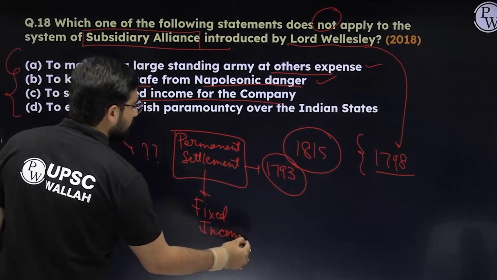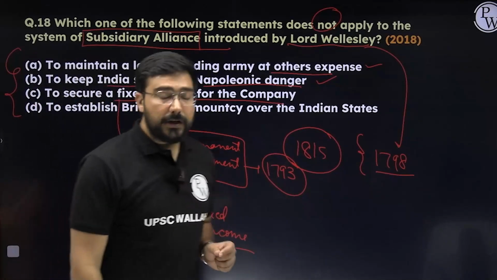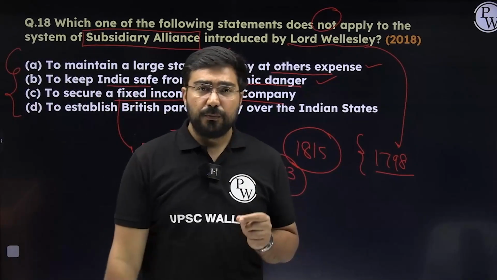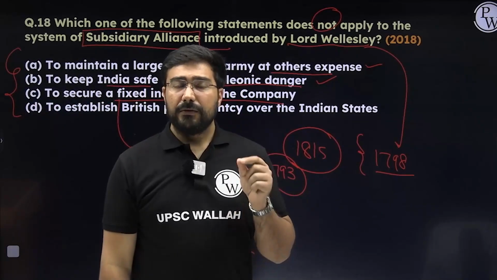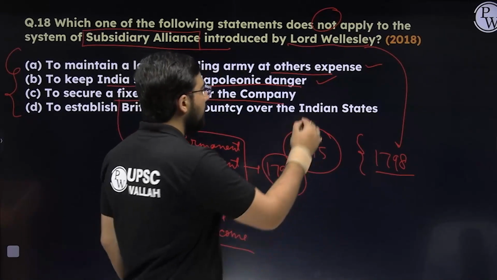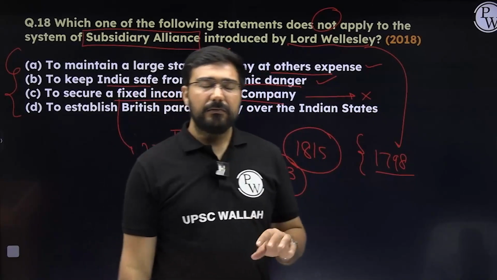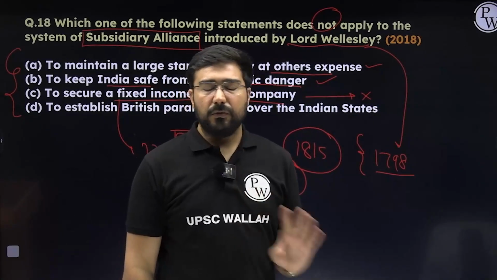Okay, so it has no relationship with subsidiary alliance. Yes, in some cases the native state had the option to pay money, but effectively, in every case money was not there. So we cannot say a secure income. To get some income, it's fine, but secure income, no, it was not there.